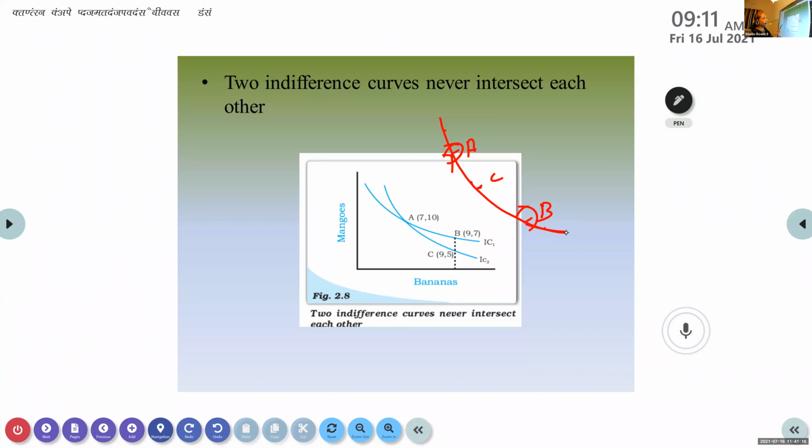Okay, what about Sanam? Sanam. What did I say related to indifference curve? You have written a definition, right? Just read it out, Sanam.